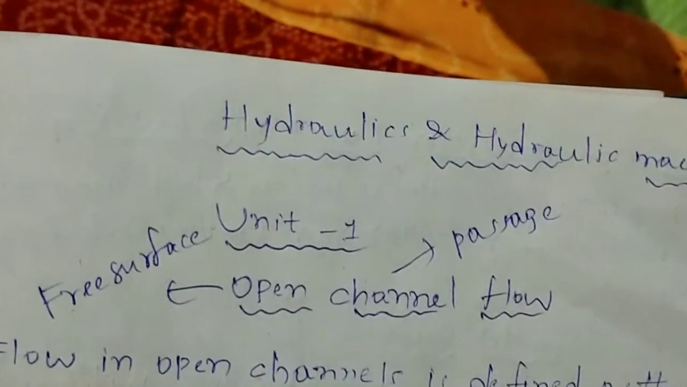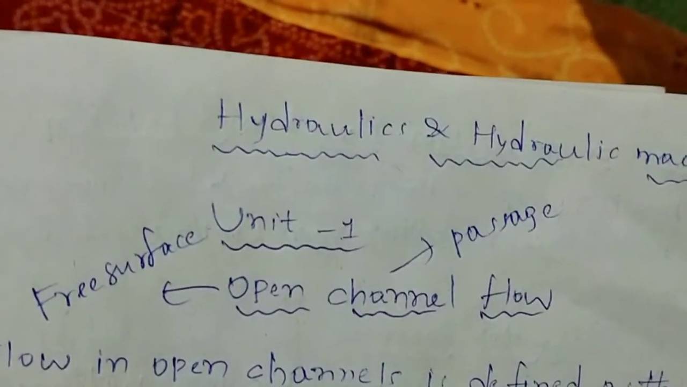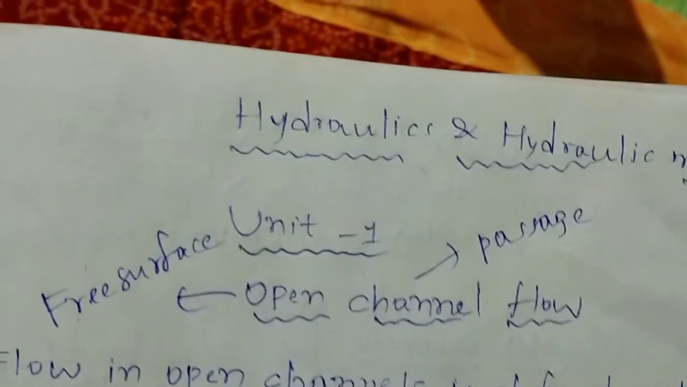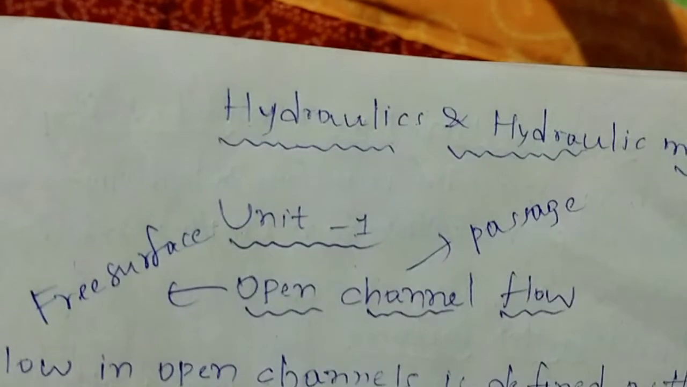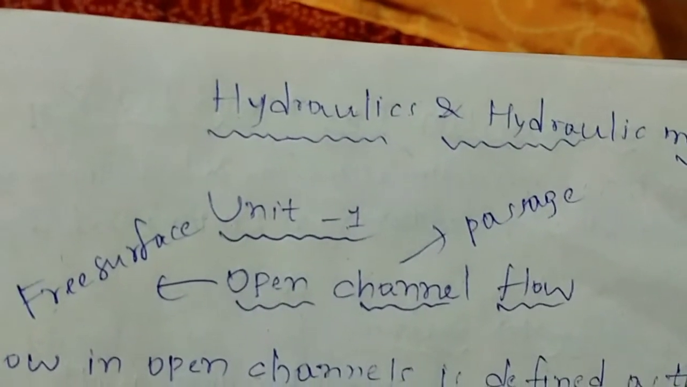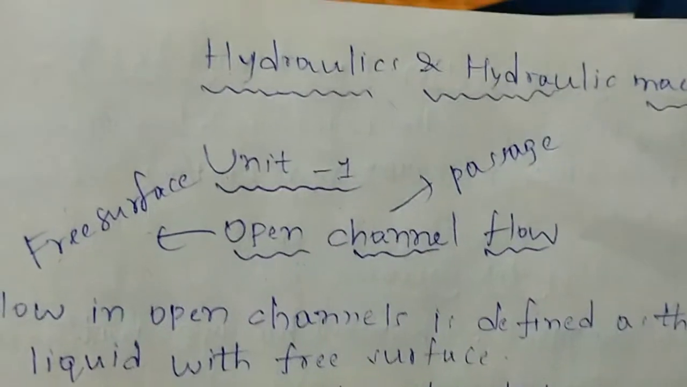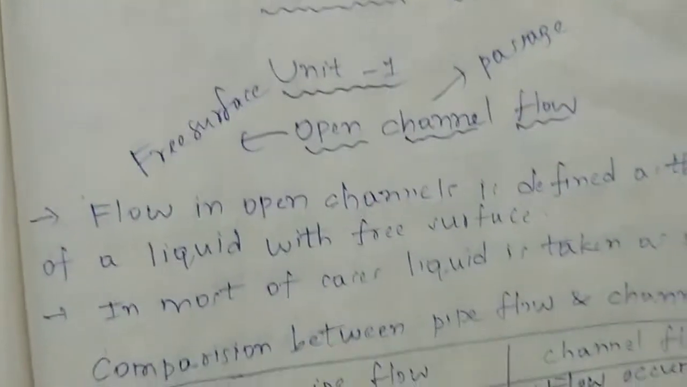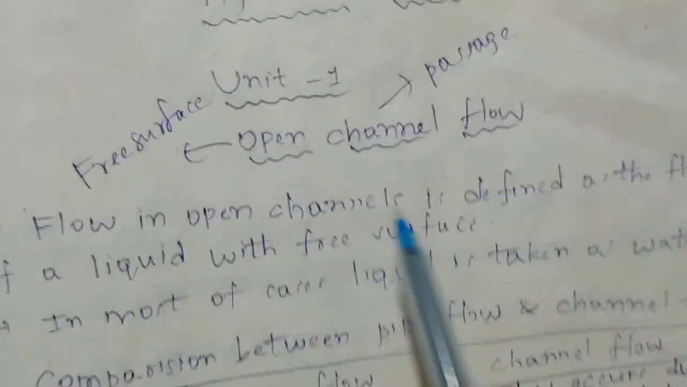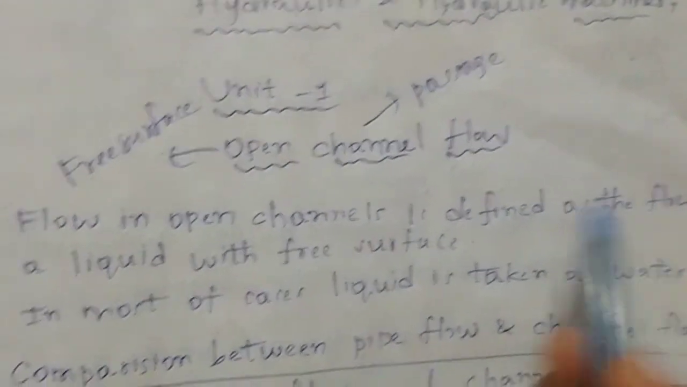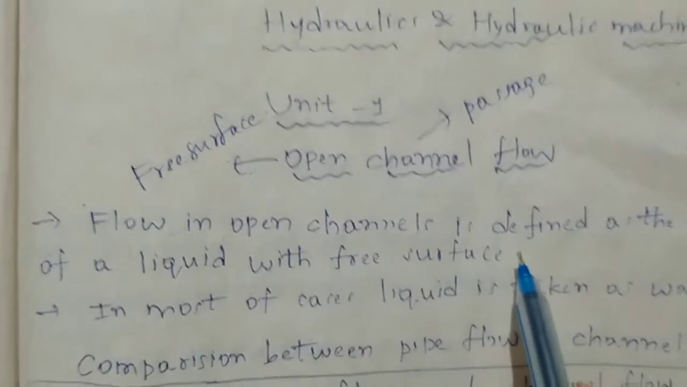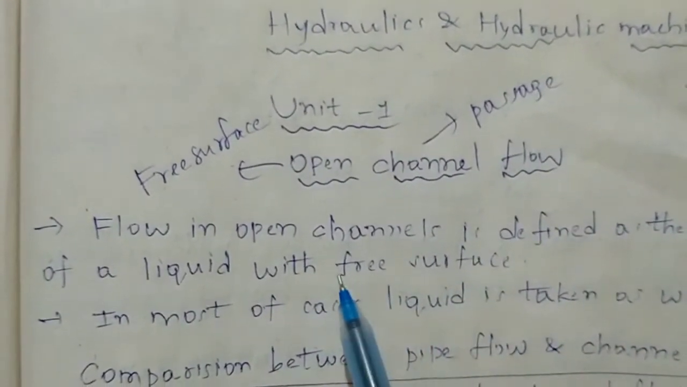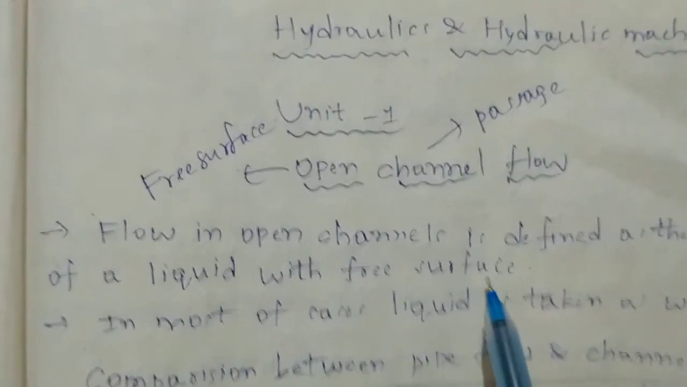So let's start our video with open channel flow. In general, open means what? Open means free surface, and channel means a way or passage. So by this simple context, you can get the definition of open channel flow. Flow in open channels is defined as the flow of a liquid with a free surface. Free surface is nothing but a surface having constant pressure, that is atmospheric pressure.